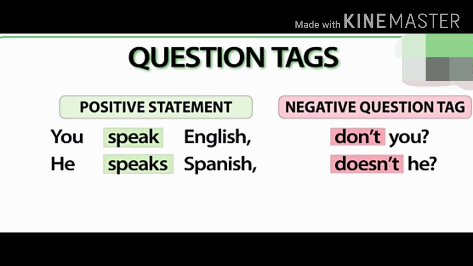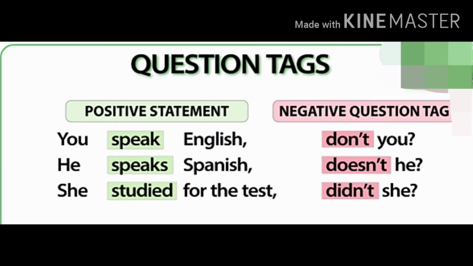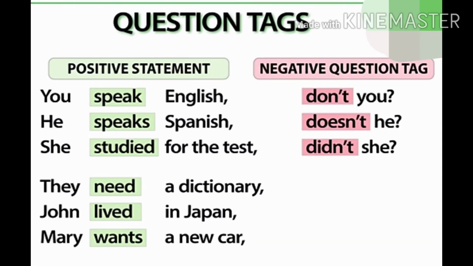If the verb is in the past tense, then we form the question tag by adding didn't. For an example, she studied for the test, didn't she? We use didn't because studied is the past tense of study. Let us try some more examples. What would be the negative question tag for these statements?